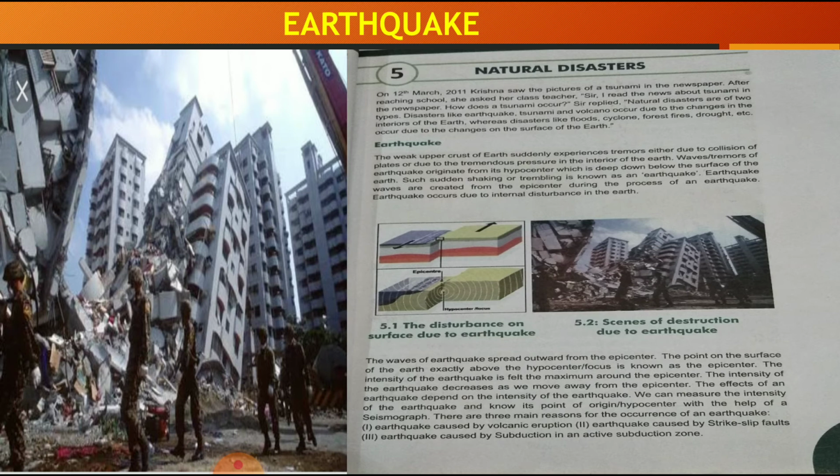For example, now if I say that in Kutch Bhuj the epicenter was there, and so massive destruction had taken place. But if that epicenter had been in any other district, right, that district would have faced the worst destruction. So you can see that epicenter means where it originates, and that is basically where the earthquake occurs. So the intensity of the earthquake is felt maximum around the epicenter.